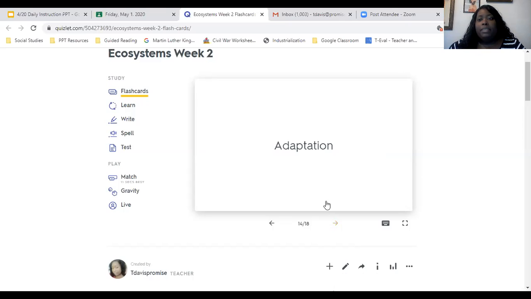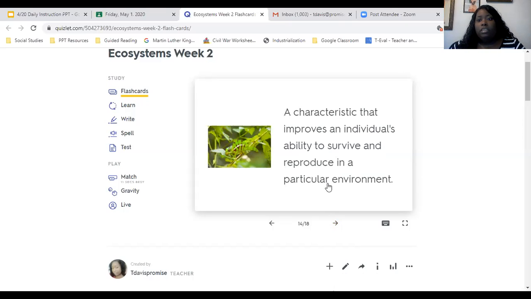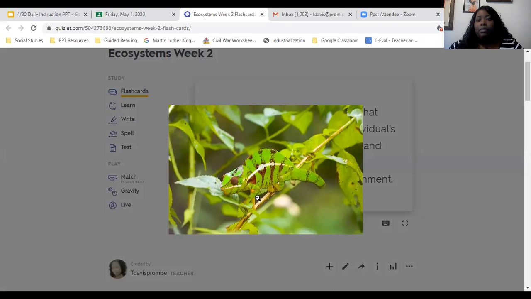All right, adaptation. These are the words that I added. It's a characteristic that improves an individual's ability to survive and reproduce in a particular area. So there are different types of adaptations that an organism could have. This adaptation allows this organism to blend in with the leaves.